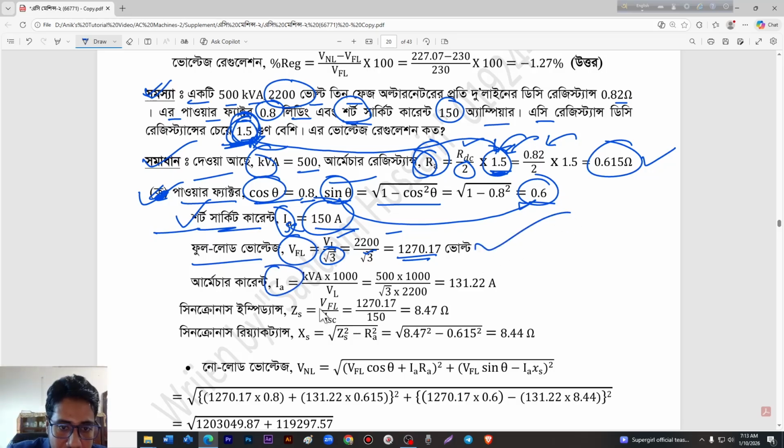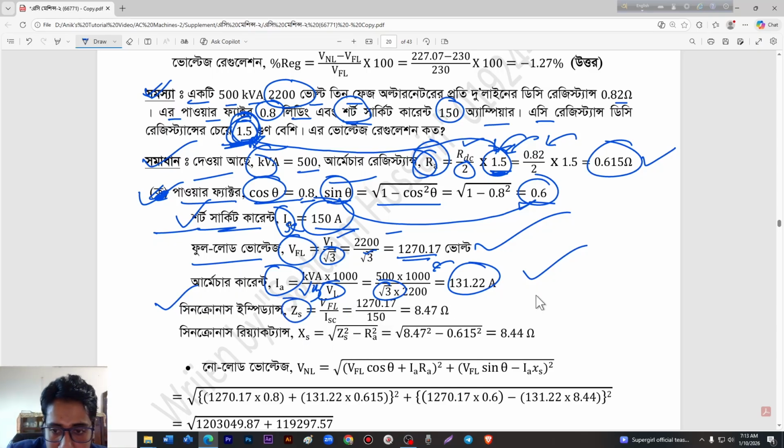And armature current will be kVA into 1000 divided by root 3 times volt, and from this calculation we get 131.22 amps.